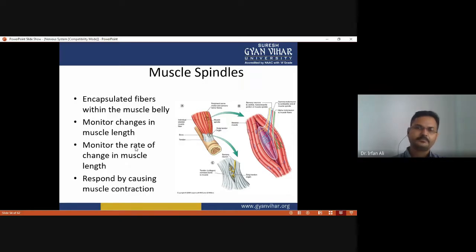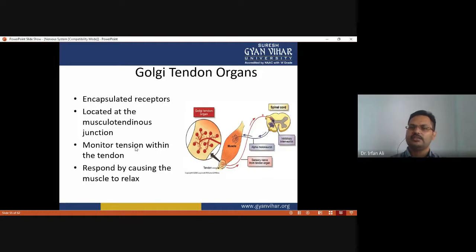And what are Golgi tendon organs? It is an encapsulated receptor located at the musculotendinous junction, and it monitors tension within the tendon. That's why it is called the Golgi tendon organ, and it responds by causing the muscle to relax.